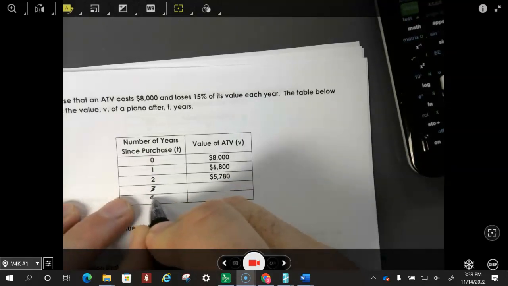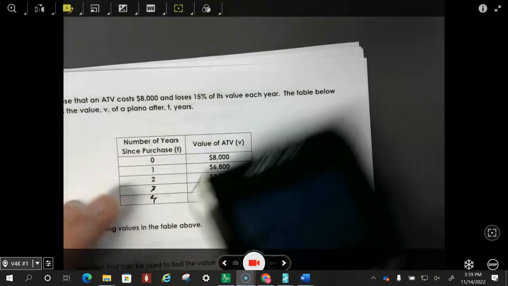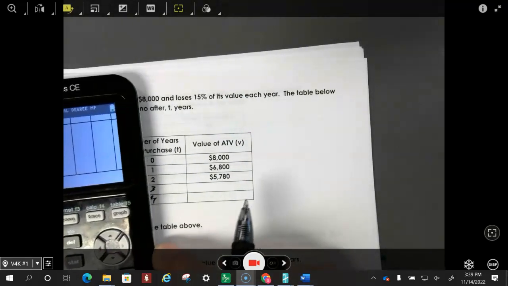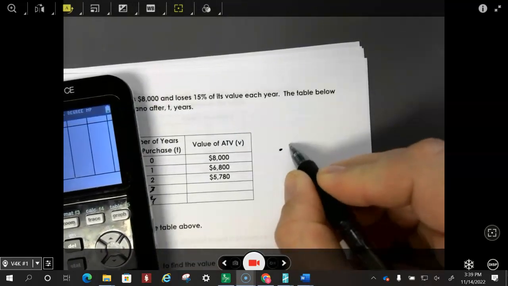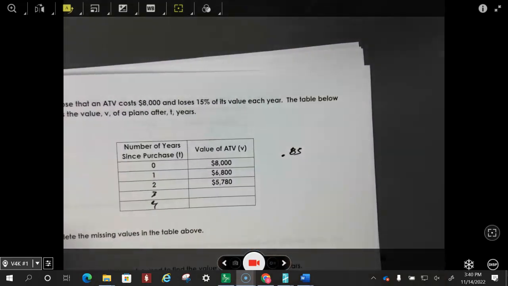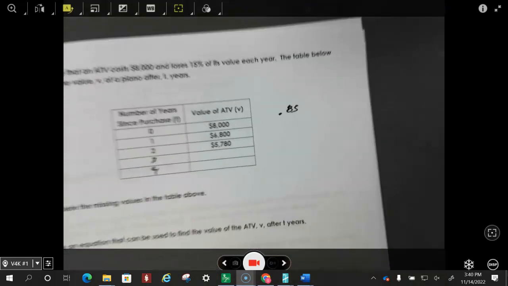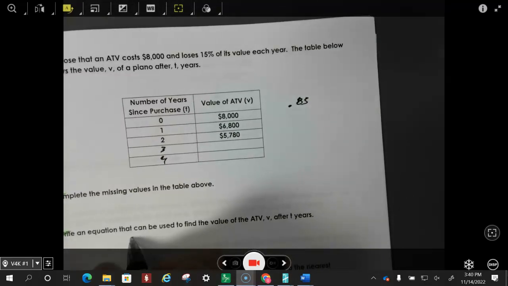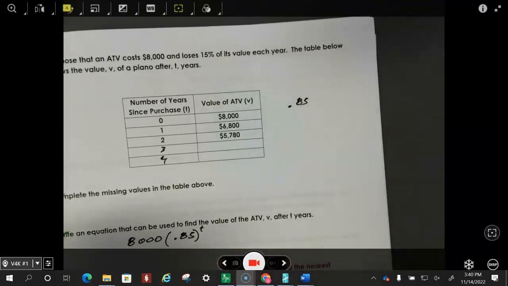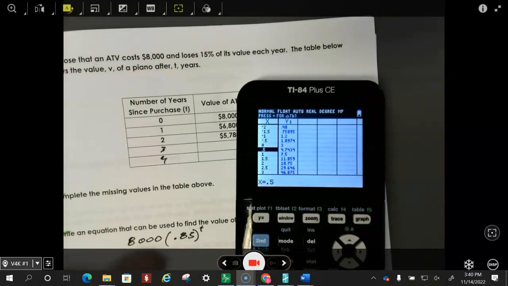So to do this, I can see that it's losing 15% of its value, which means it's retaining how much? If it's losing 15, it is retaining 85% or 0.85. So I'm going to write an equation before I fill this in. The equation is going to be: this thing was initially worth $8,000, and it's losing 15%. So this is going to be 0.85 to the power of t, which is going to be in years. So I can do this a couple of different ways.